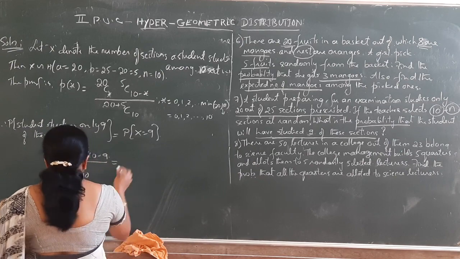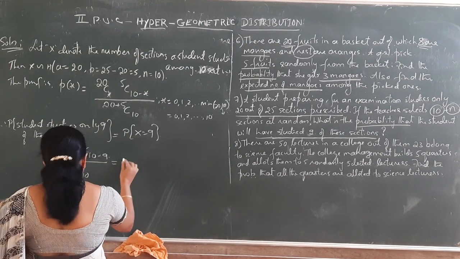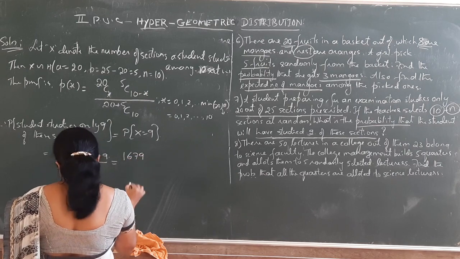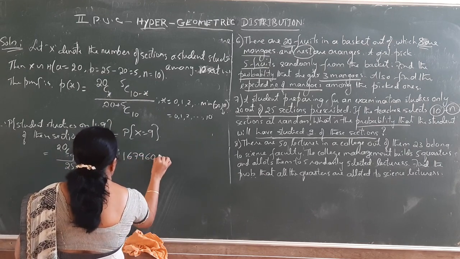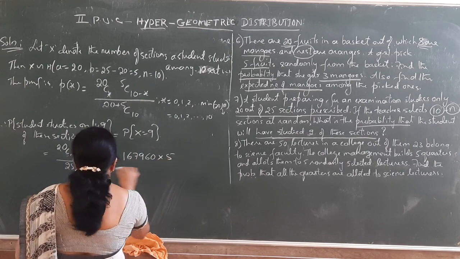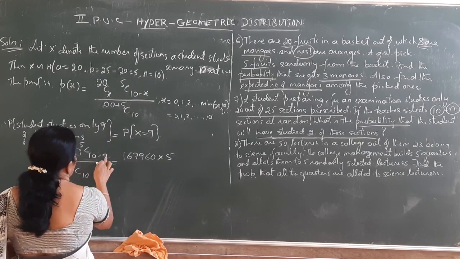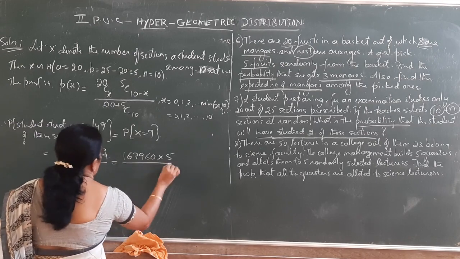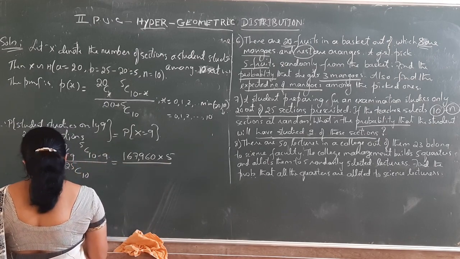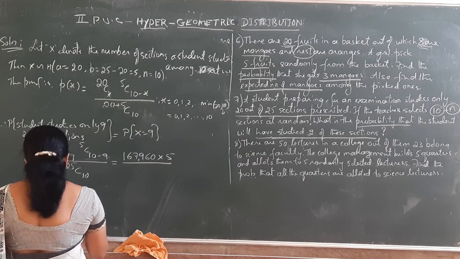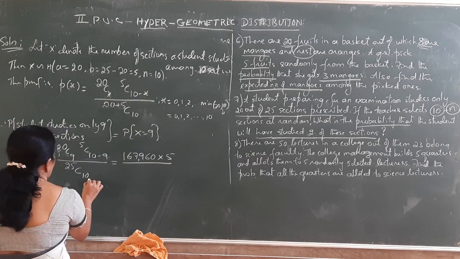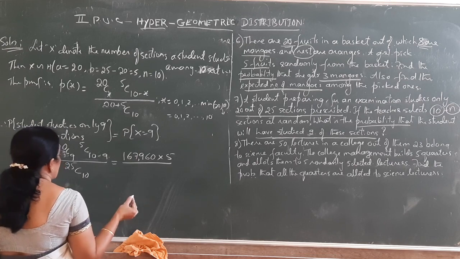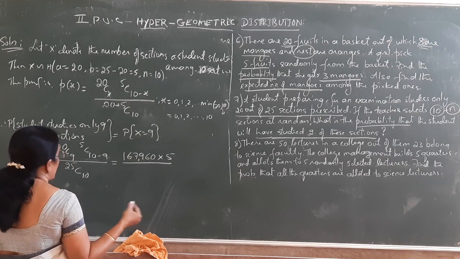You can calculate and simplify this. You will get 167,960 into 5, that is 5C(10 minus 9); 10 minus 9 is 1, so 5C1 is 5, divided by 25C10, that is 25 into 24 into, like that, write 10 numbers, divided by 10 into 9 into, and so on.